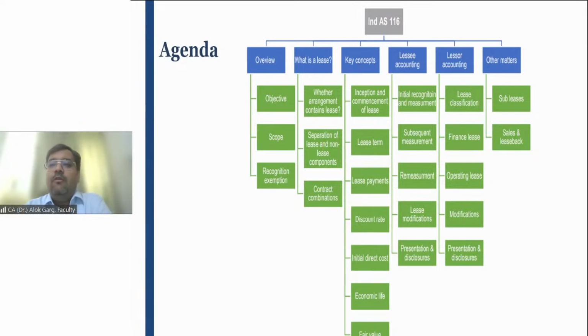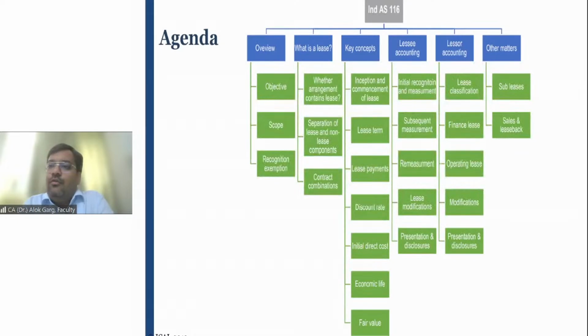Now, guys, what is there on the menu or on the plate of Ind AS 116? First, we need to discuss the objective, the theoretical part. Then we will discuss which territories this standard is applicable to, the scope of this standard. We'll talk about recognition exemption, the cases where lessees are not required to capitalize right of use asset and lease liability. Are there any cases where the lessee will do the accounting as per AS 19, meaning only rental accounting, only rent expense accounting? Yes, there are two cases which we are going to discuss in this standard.